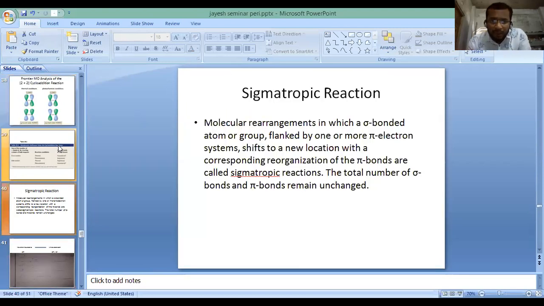This is the sigmatropic reaction, a molecular rearrangement in which a sigma bonded atom or a group flanked by one or more pi electron systems shifts to a new location with a corresponding reorganization of the pi bonds. The total number of sigma bonds and pi bonds remains unchanged. There is no change in the total number of sigma or pi bonds.